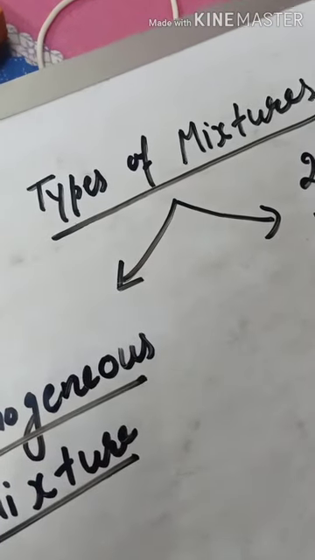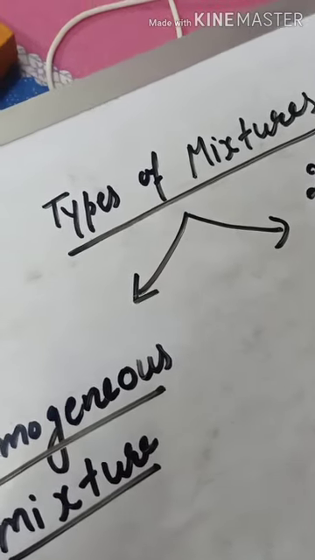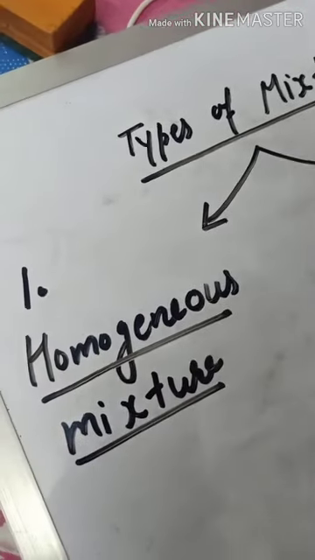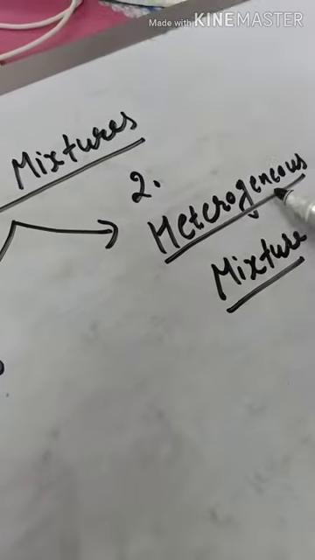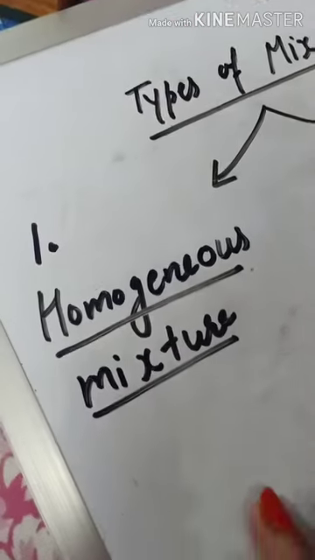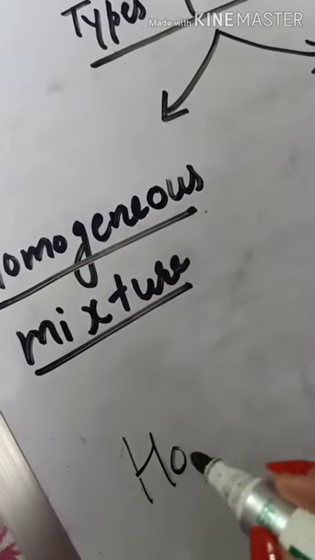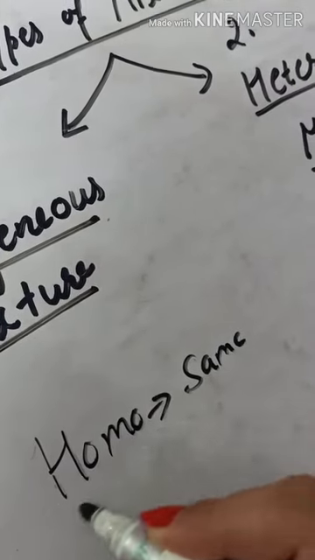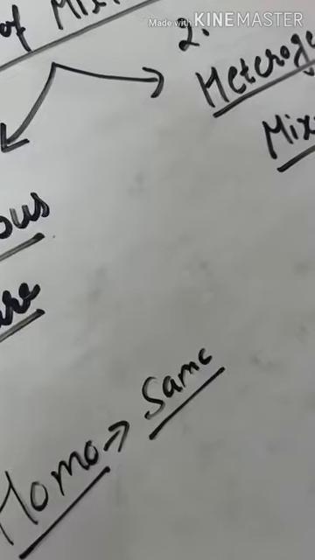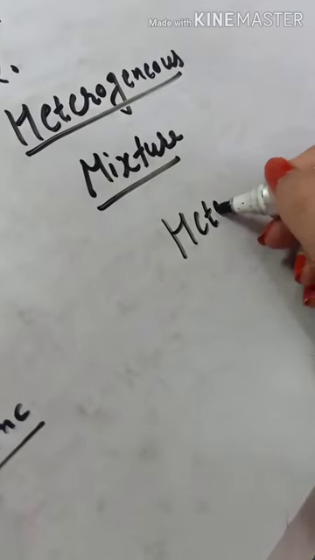We also have two other types of mixtures: first one is homogeneous mixture and second is heterogeneous mixture. As the word homo means same, homo means same, and hetero means different.